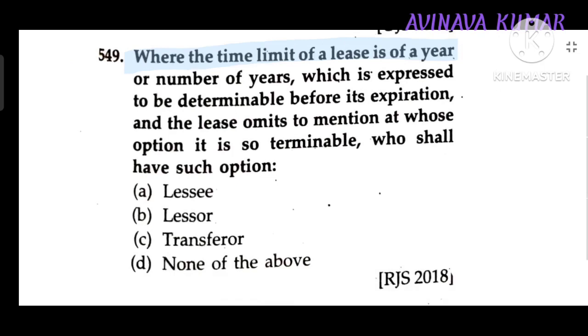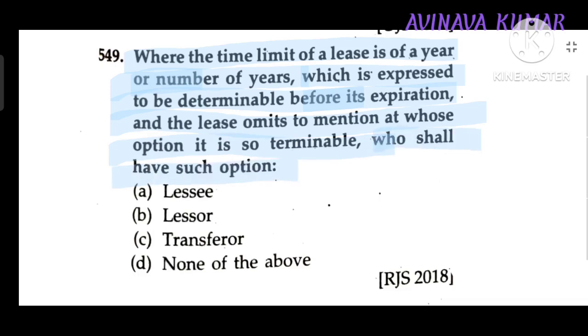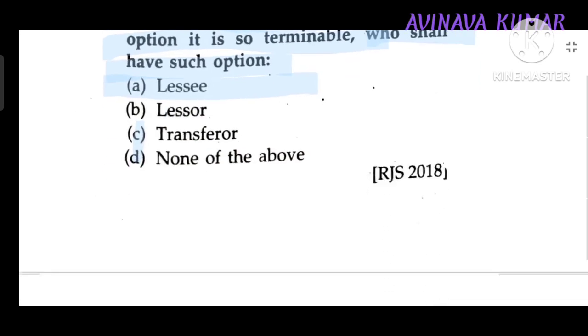Where the time limit for a lease is a year or number of years, which is expressed to be determinable before its expiration, and the lease omits to mention at whose option it is so terminable, who shall have such option? Lessee.